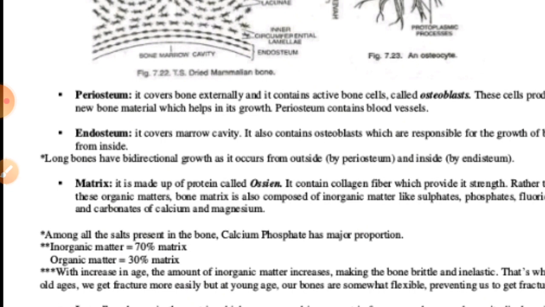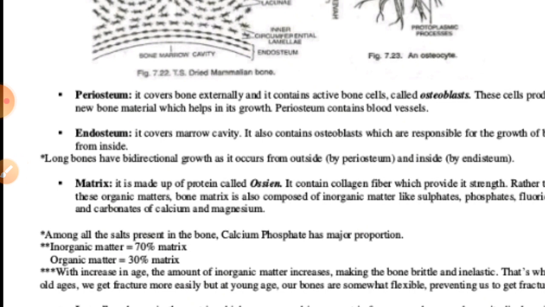It is always found around the bones, and it composes the collagen fibers, and it contains blood vessels. It also contains bone forming cells, called osteoblasts, which can produce new bone material in those places. Then there is another thing that is called the matrix.